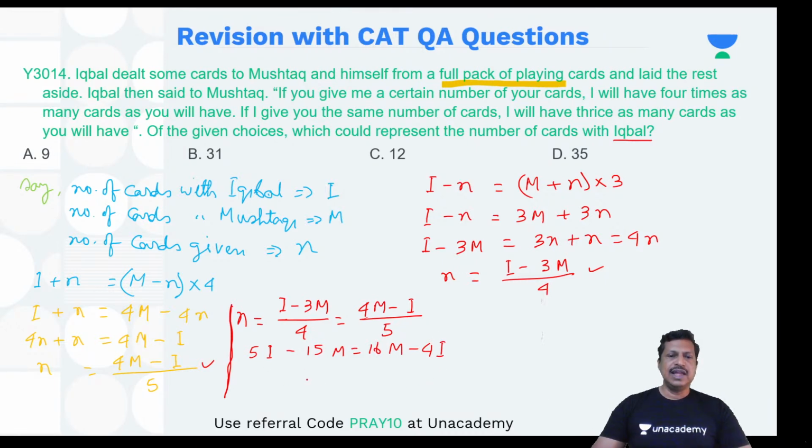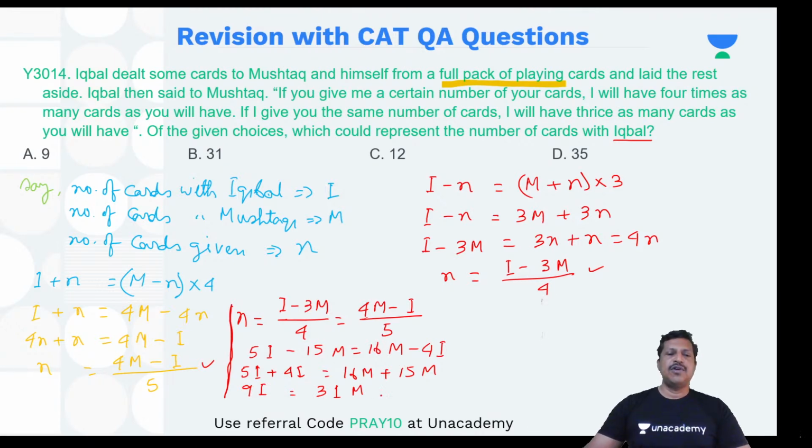So can it go something like this? So 5i and 4i, 5i plus 4i has to be 16m plus 15m. So 9i equal to 31m.